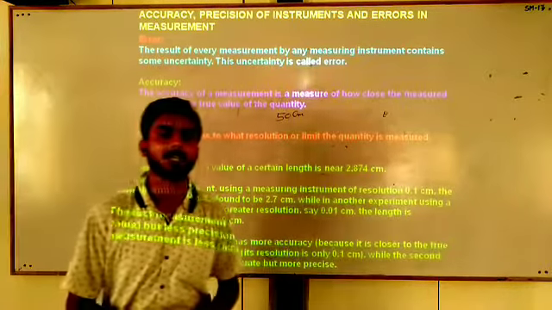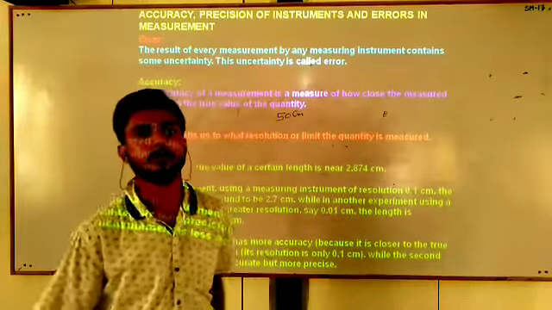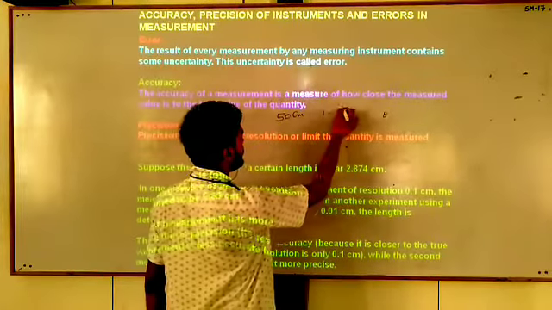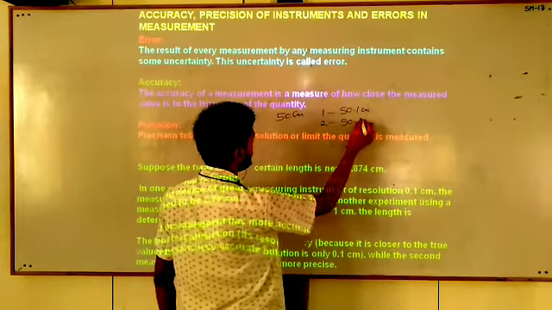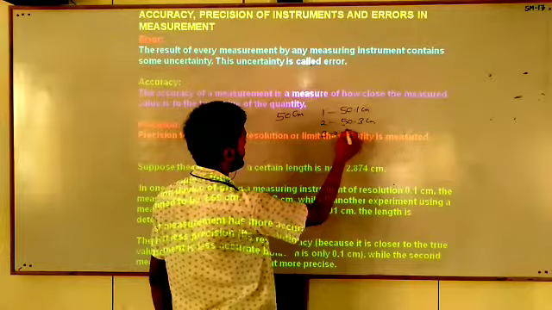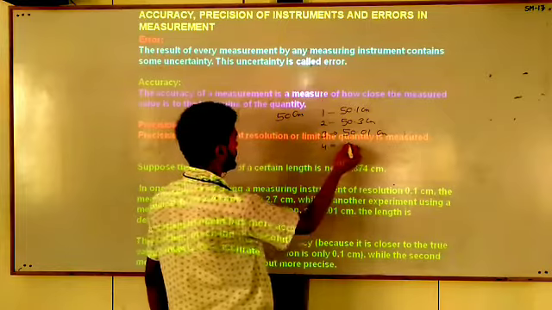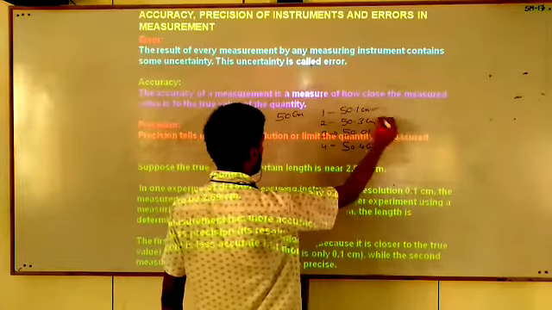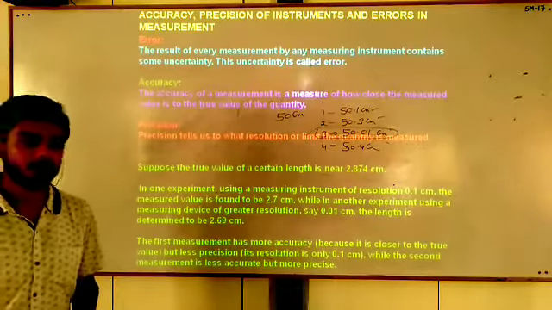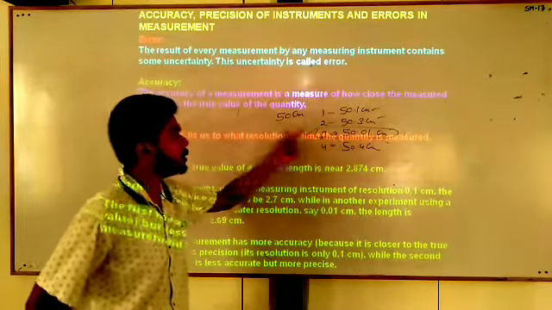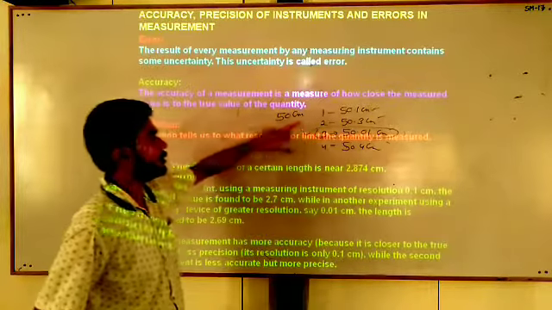I gave a meter scale to 5 students and all of them are measuring the height of this board. The first student observed 50.1 centimeter. The second observed 50.3 centimeter. The third one observed 50.01 centimeter and the fourth one observed 50.4 centimeter. Then you will say that the third observation is accurate because it is very close to 50 centimeter.